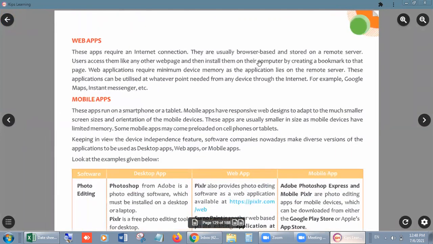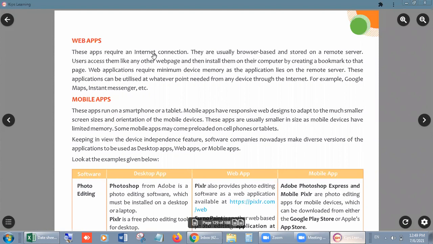Second is web apps. What are web apps? These apps require an internet connection. They are usually browser based and stored on a remote server. Users access them like any other web page and then install them on their computer by creating a bookmark to that page. What does it mean, beta? It means web apps. Web means website, which runs on the internet, which requires internet only. Without internet, we can't run them. If we don't have any internet connection, then we can't run these kinds of web apps.